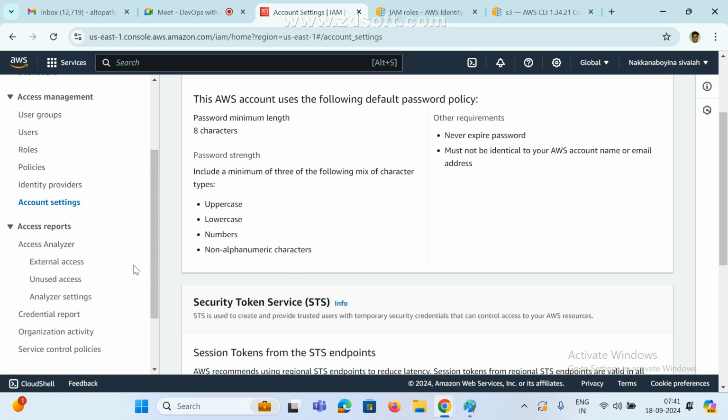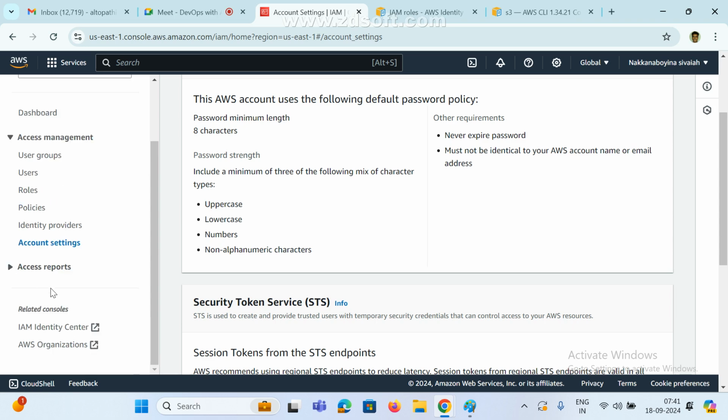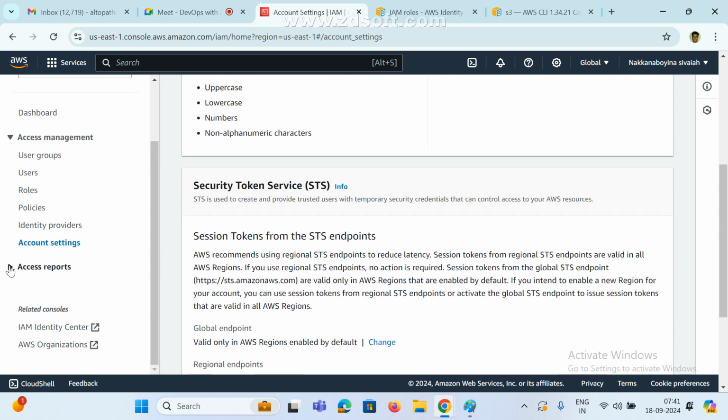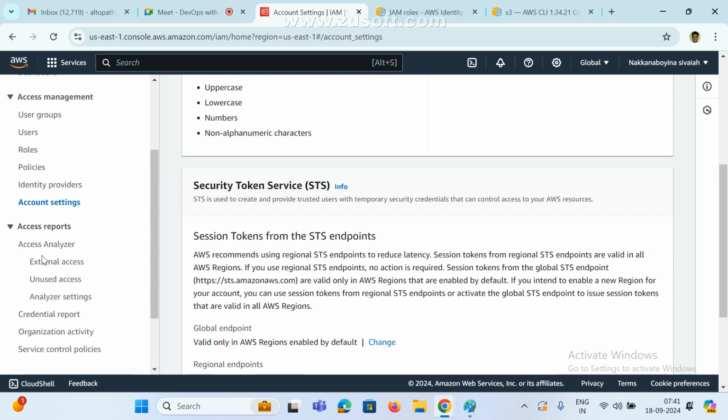Now, if you go here, there are some access reports, only for higher management. If they want to see some reports, for example, unused access, external access. Now I'm clicking unused access.